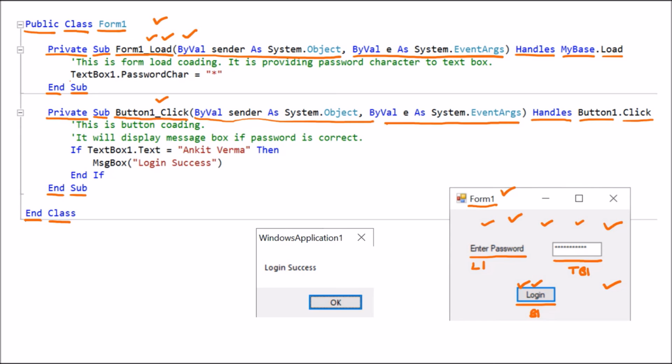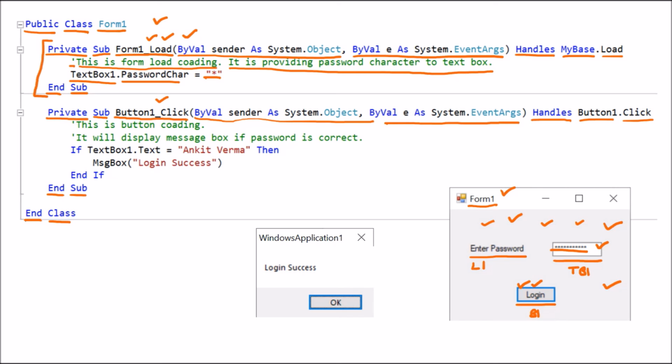Here is TextBox1.PasswordChar, and we are providing a star. It means if the user is writing something here, it is shown as a star. So it is not displayed to us, simply stars are coming. For the understanding of other programmers, if we are providing this code to anybody else, then we give a comment. We can see that this is a single line, so it is a single line comment. This is the form load coding. It is providing the password character to the text box. So the other person can easily understand that this code works for the password character.